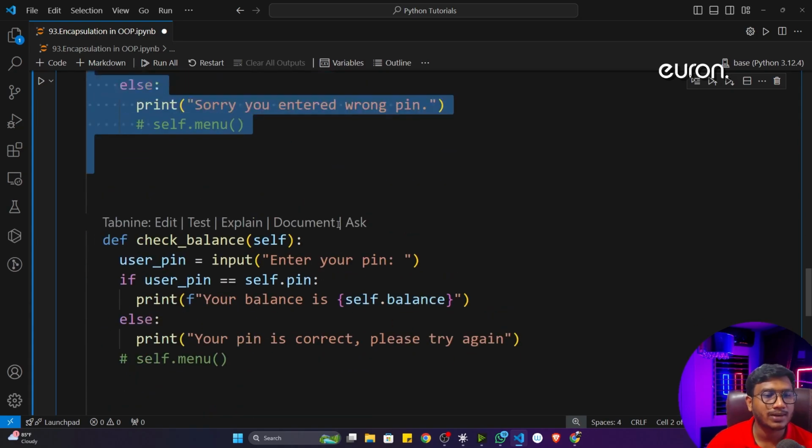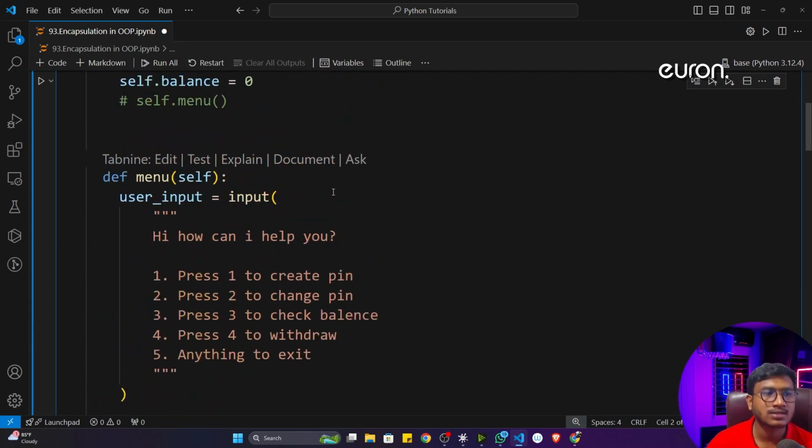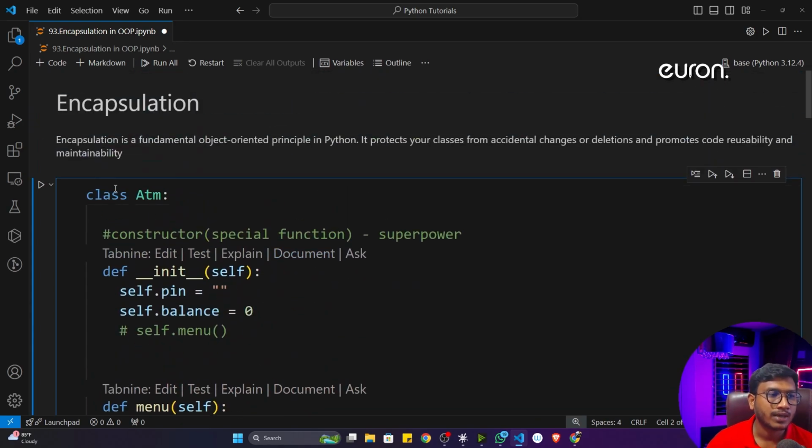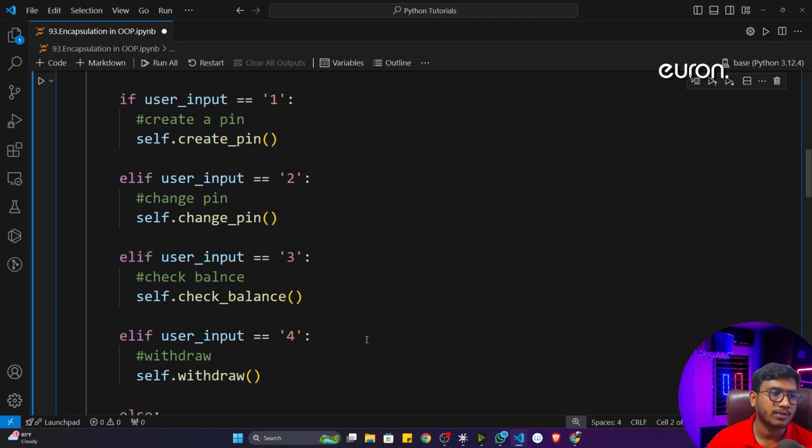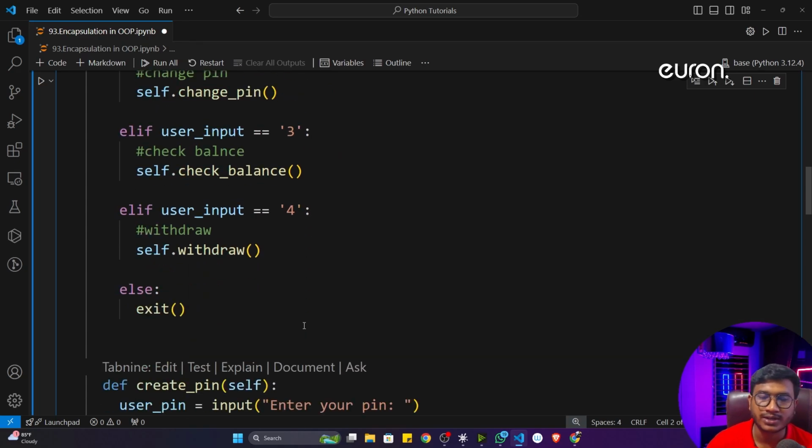The senior developer will develop this class, and the junior developer will try to integrate this class with the actual software product. Okay, this is the idea, because your company won't give the responsibility of implementing the core functionality to the junior programmer. He has less experience, so he might make some mistake in the code, right? So as a senior programmer, it's your responsibility to maintain this particular class itself. After implementation, you will hand it over to the junior programmer, and the junior programmer will try to test whether it's working fine or not.